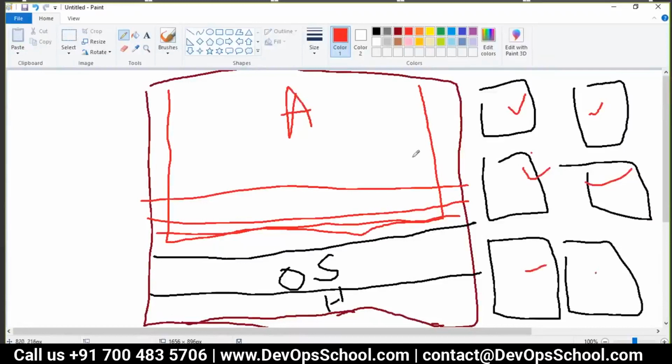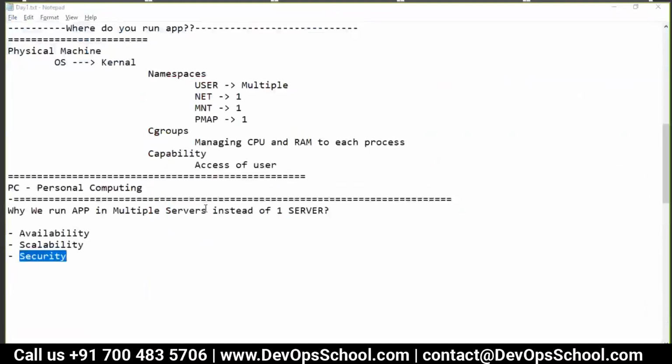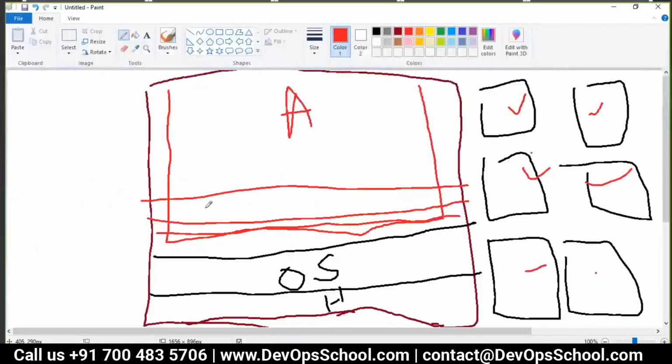Now this is the way they were running applications on multiple servers. But sooner or later they realized that they cannot survive. Let me ask you one thing. Which is the very first app you have used on the internet? Which one? Any idea?